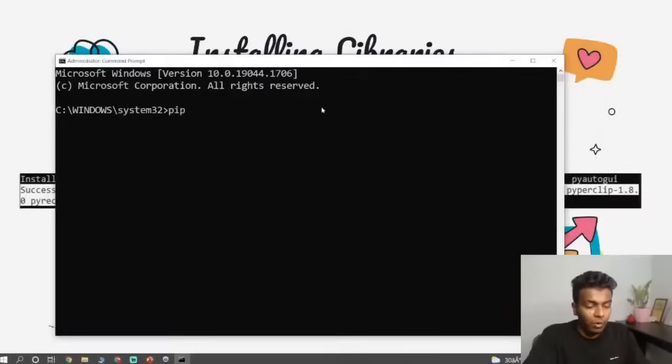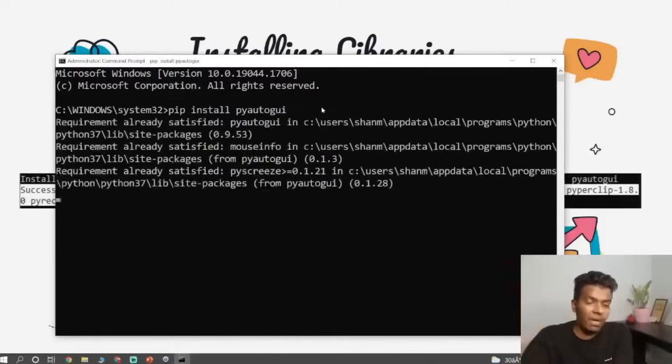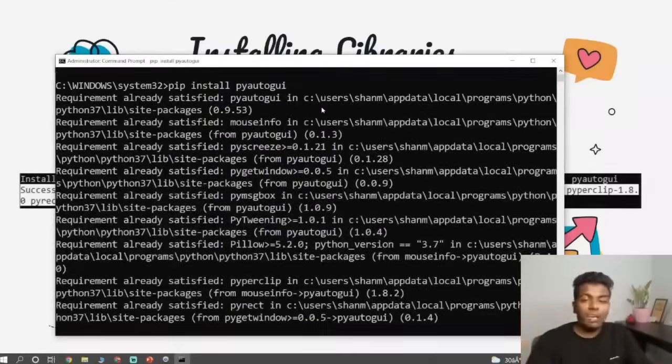Here I would like to give some more short bites today. So, pip install pyautogui. Please complete this installation guys. This is going to be helpful for color tuning.